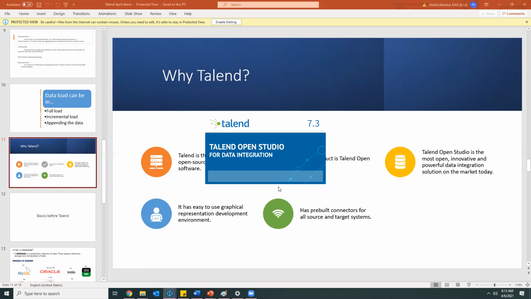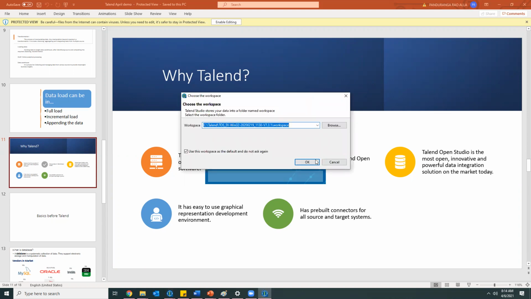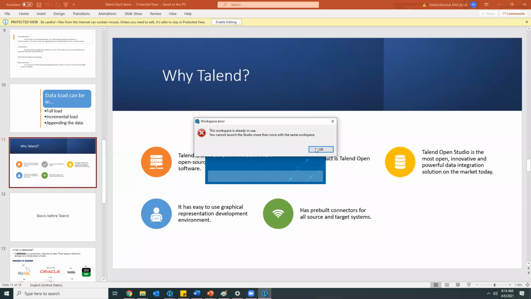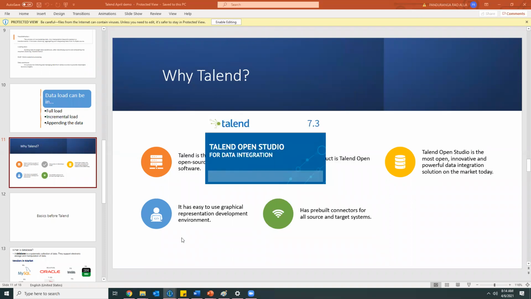That is the place where we'll do all the transformations which I discussed earlier, either the full load or the incremental load or the appending of data, or the transformations we'll apply, everything we'll do in the Talend Open Studio. Okay, so as I told earlier, it is already trying to open.